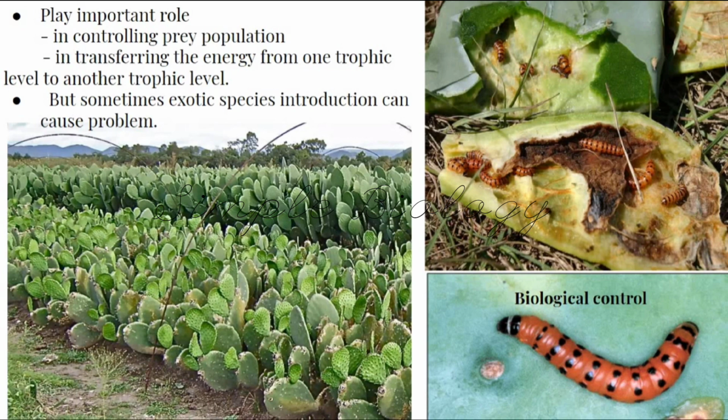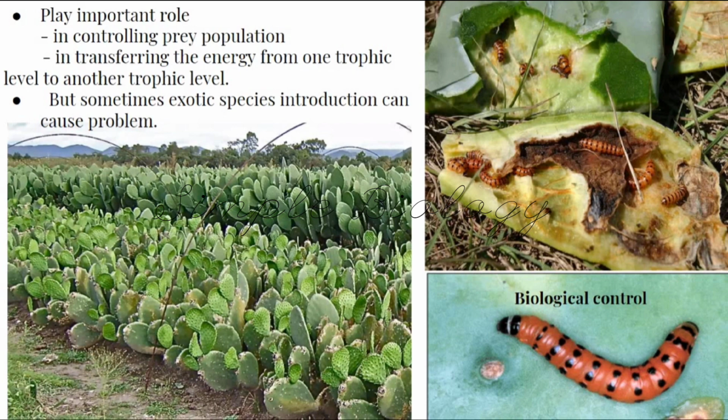Predation can control the prey population, but sometimes when an exotic species is introduced to a new area, because there are no predators in that area, it might grow extensively without any control. In such cases, the vast increase in the organism will lead to problems and also ecological imbalance. In such cases, it is very necessary to control the organism's growth to bring balance in nature.